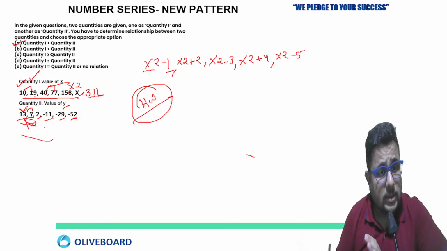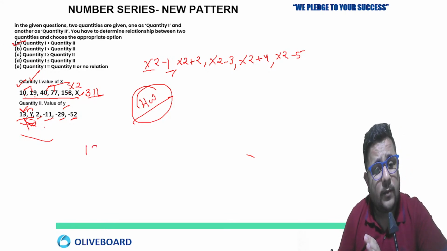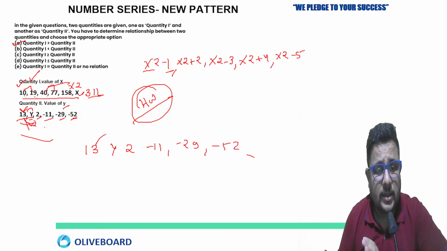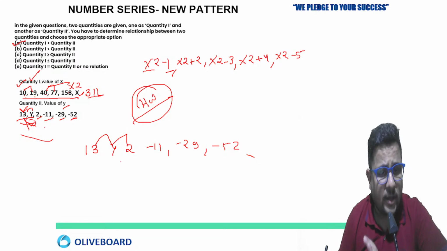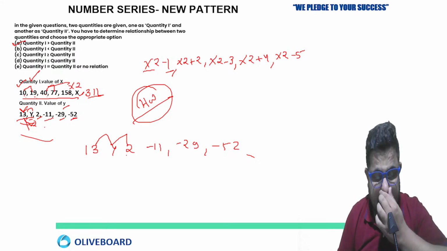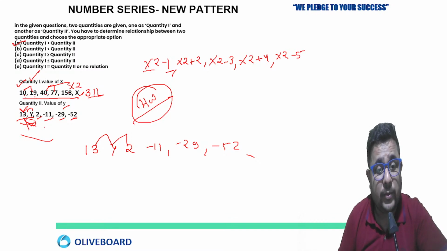Very good. Now if we find the pattern here, what is the pattern? 13, y, 2, minus 11, then minus 29, then minus 52. Just see, 13 to y, y to 2. You cannot determine any logic or pattern. But what to do then? What you have to perform here is, you can start from 2.